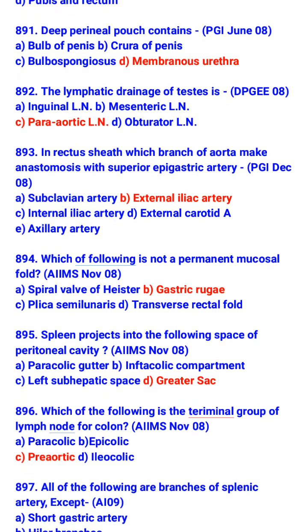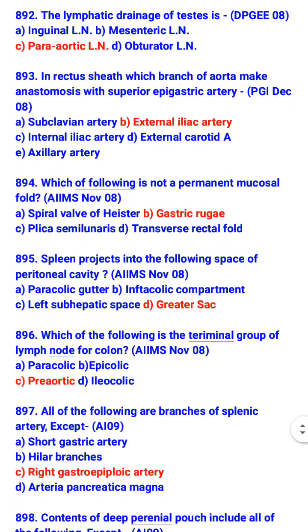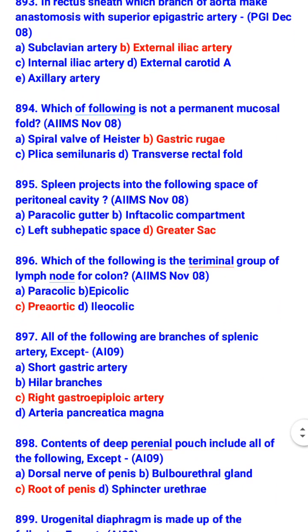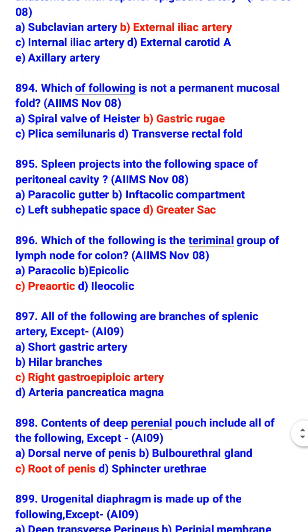Gastric ruga is not a permanent mucosal fold. Which are the permanent mucosal folds? Spiral valve of Heister, plica semilunaris, and transverse rectal fold. Spleen projects into the following space of peritoneal cavity: greater sac. Which of the following is the terminal group of lymph nodes for colon?